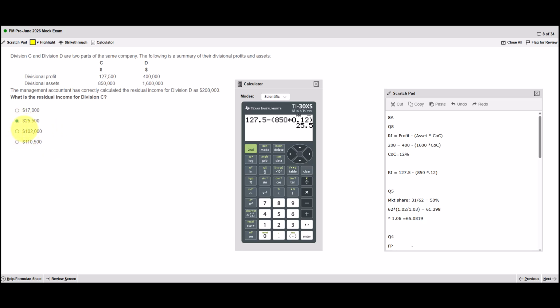The distractors, 102,000 was probably if you did 12% multiplied by just the assets. Yeah, and I'm not sure what the other distractors were there. Often what we find is when there's 4 calculations, one is obviously correct. There's normally 2 distractors which are obvious mistakes, and then one is just a random number.